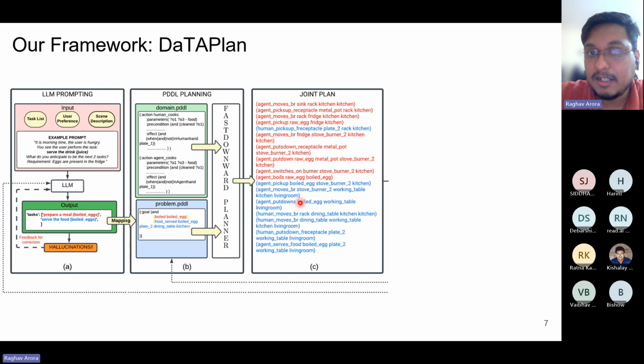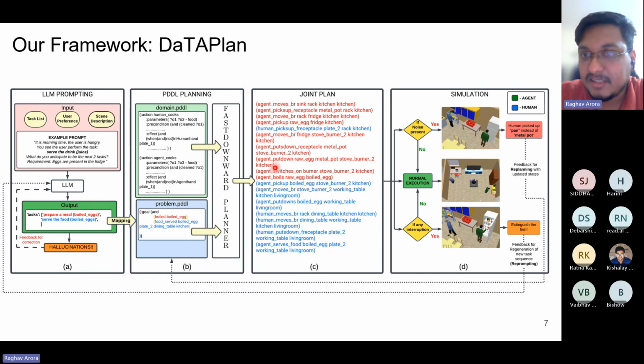Now this plan contains actions corresponding to both the agent as well as the human. As we can see, agent pick up raw egg, human pick up receptacle plate 2. So these are actions corresponding to both the actors in an environment. However, the agent will execute all of its tasks, but the human tasks are not deterministic. The human cannot be expected to execute all the actions as anticipated by the agent. So this joint plan is then provided to the simulation environment where the simulation happens.